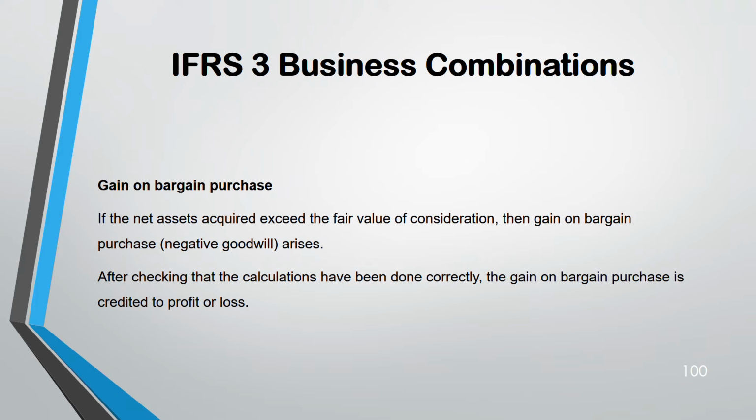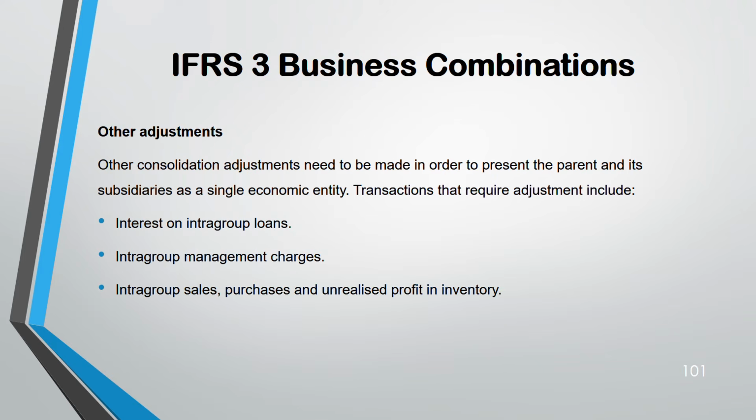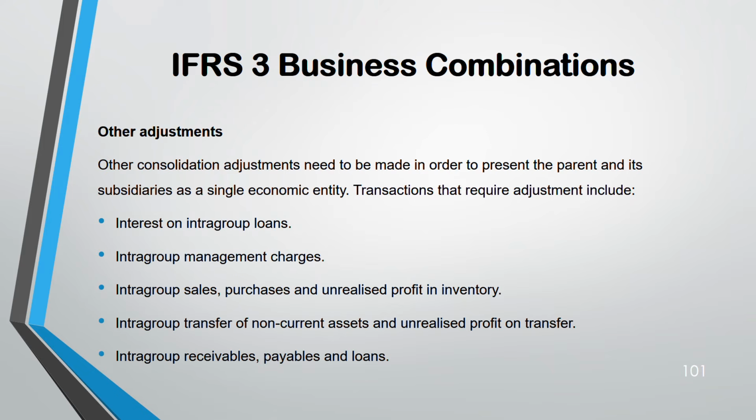Other adjustments. There are some other adjustments to consolidation, like interest on intragroup loans, intragroup management charges, intragroup sales and purchases, unrealized profit in inventory, unrealized profit due to transfers between two parties in the same group, or intragroup receivables, payables, and loans. Remember, these need to be eliminated on consolidation.